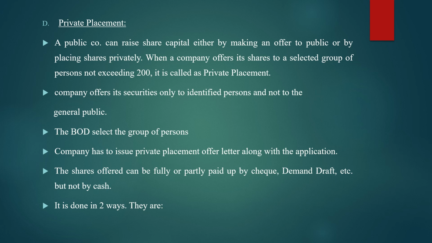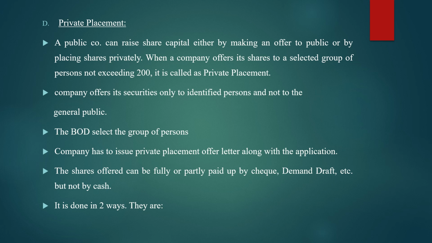So in simple terms, private placement means placing or offering the shares to a selected group of persons not exceeding 200. The company offers its securities only to identified persons and not to the general public.